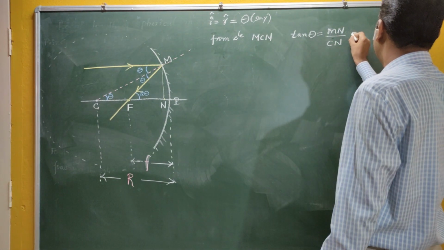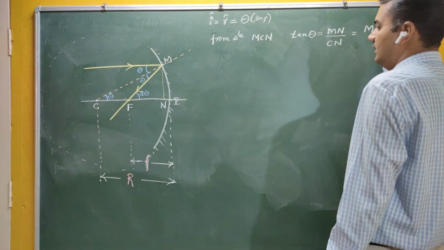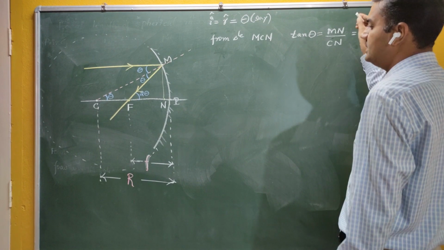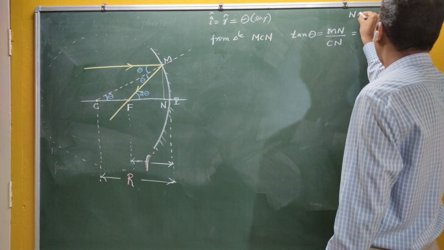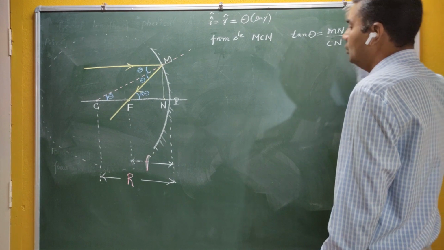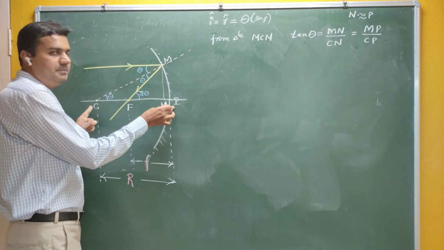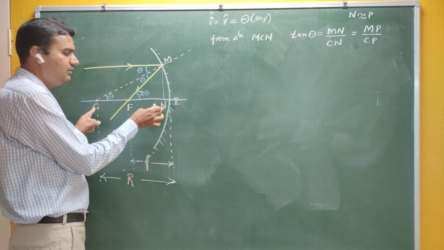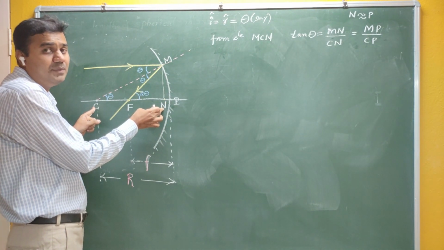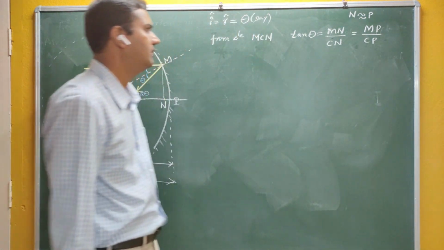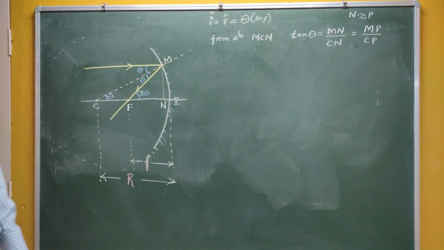Or it can also be written as MP by CP. Why MP by CP? As I already said, this point N is very close to P. This distance is negligible. If you take CP as some 100 centimeters, then CN is some 99.9 centimeters. The difference is very small, therefore you can write MP by CP also.